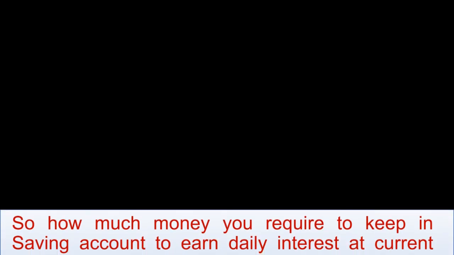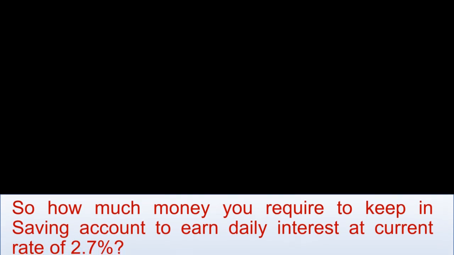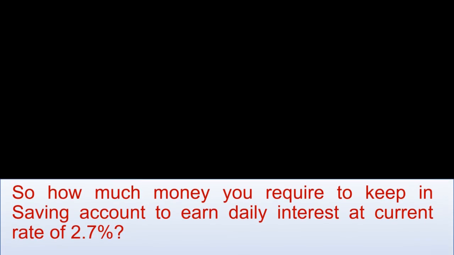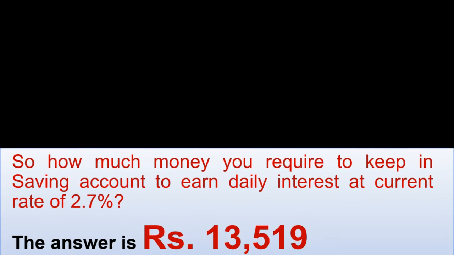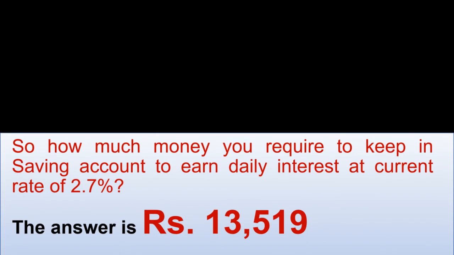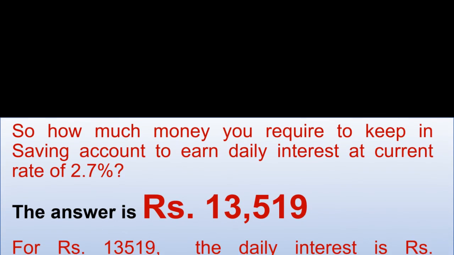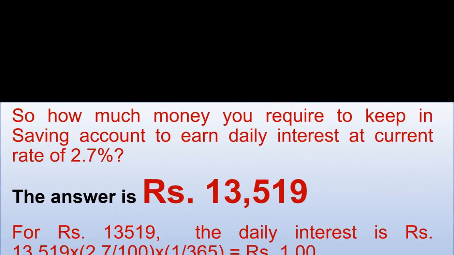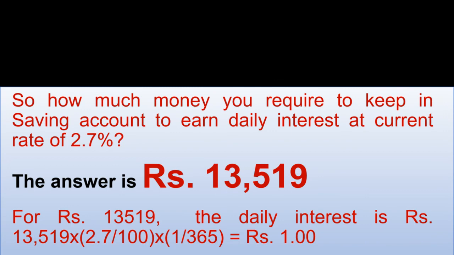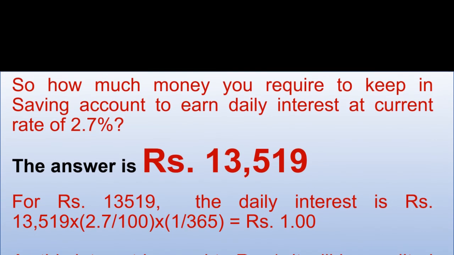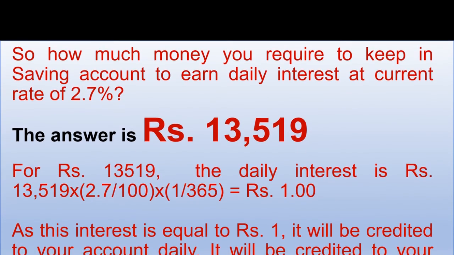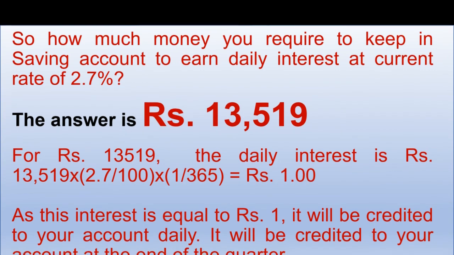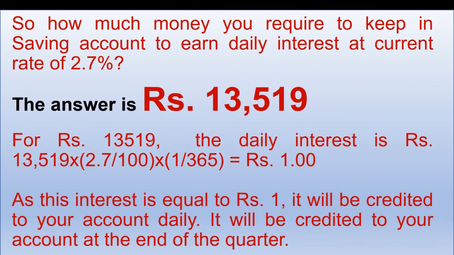So how much money do you require to keep in a savings account to earn daily interest at the current rate of 2.7%? The answer is 13,519 rupees. For 13,519 rupees, the daily interest is 13,519 rupees into 2.7 divided by 100 into 1 divided by 365, which is equal to 1 rupee. As this interest is equal to 1 rupee, it will be credited to your account. It will be credited to your account at the end of the quarter.